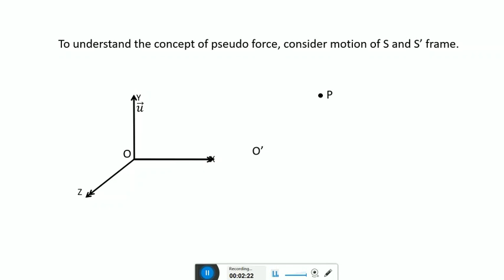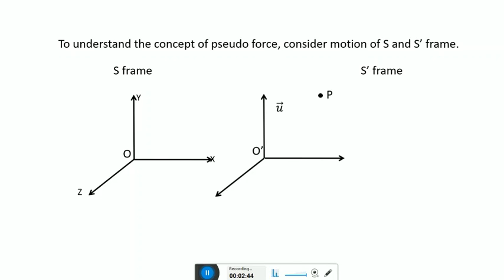This animation shows S frame and S dash frame. Let a particle of mass m be placed at a point P.